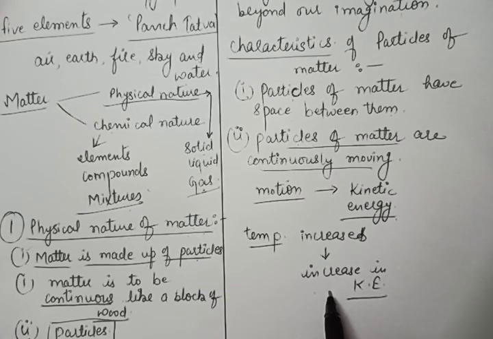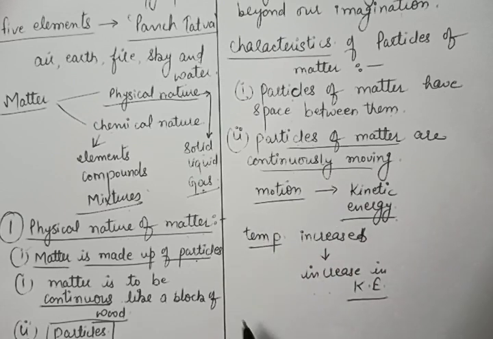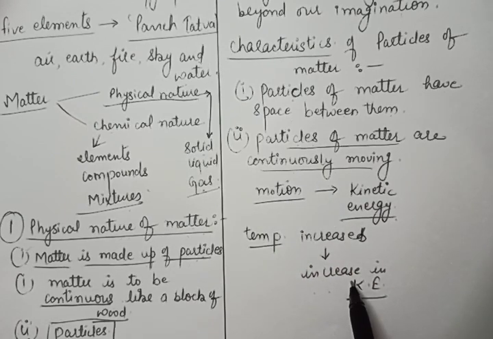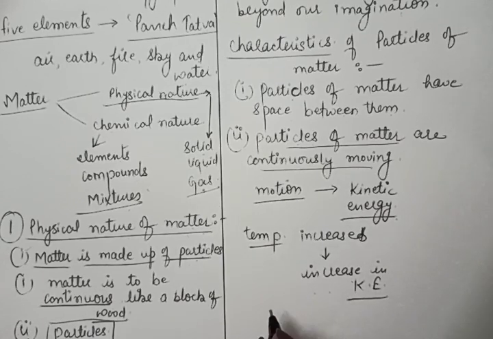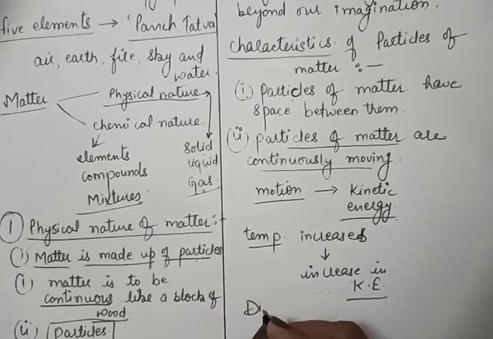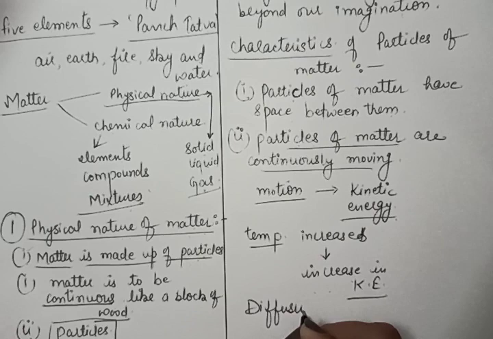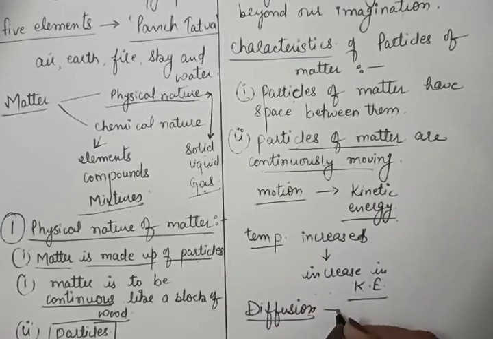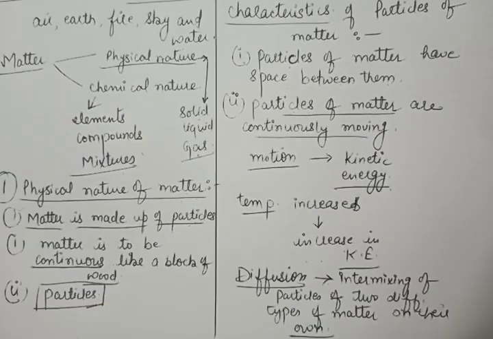Due to this movement of the particles, they are able to get mixed into the particles of other matter, and that process is called diffusion. So what is diffusion? That is the intermixing of particles of two different types of matter on their own.